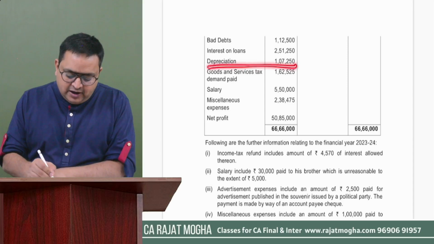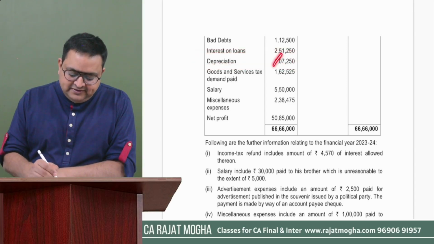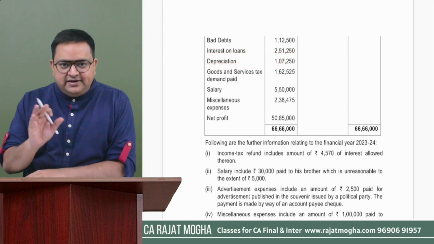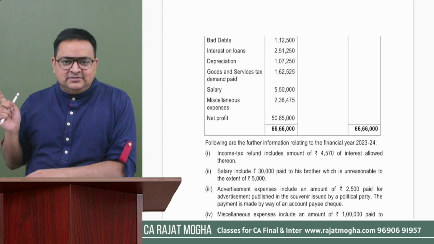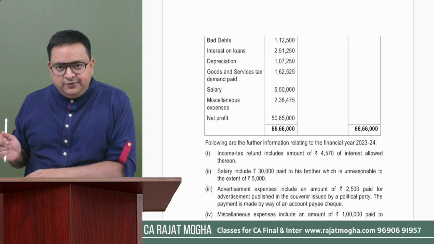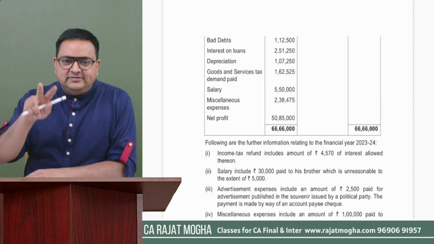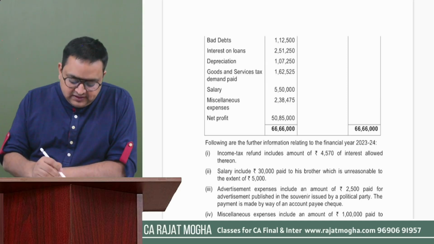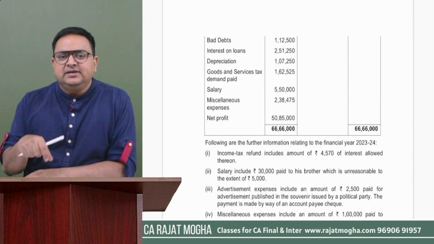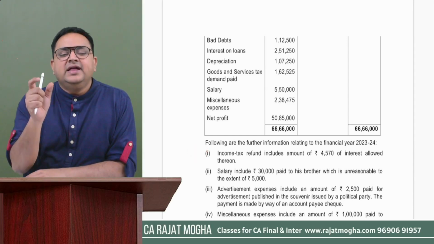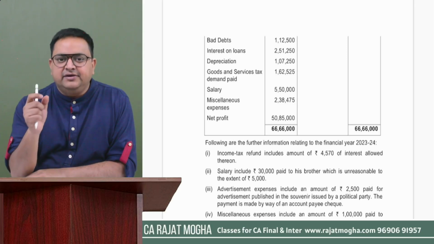Then you will not allow this depreciation. You will simply say no, we will add it back, we are not going to allow it. Then we are going to allow that depreciation which is computed as per section 32. One thing. Second thing is that they can give you a direct amount of depreciation. In this question, I think they have given us a direct amount of depreciation also. We will read it further.